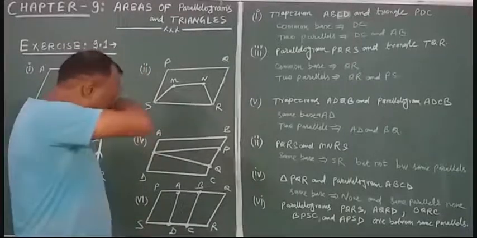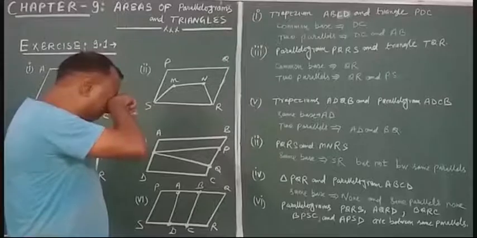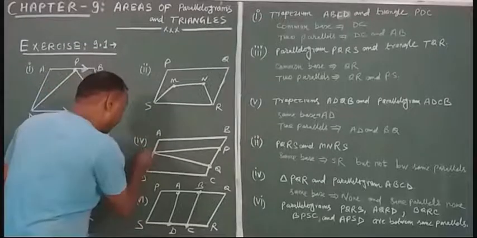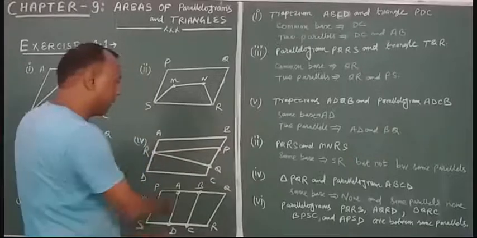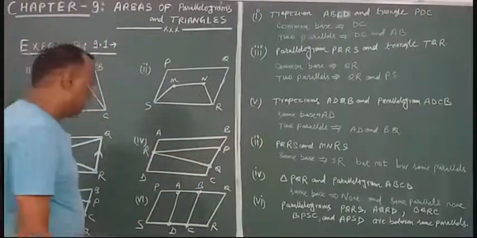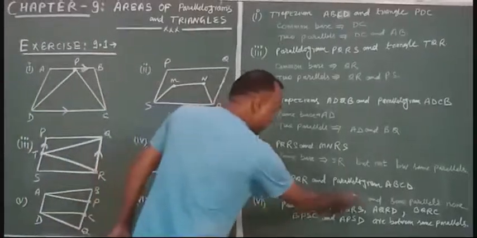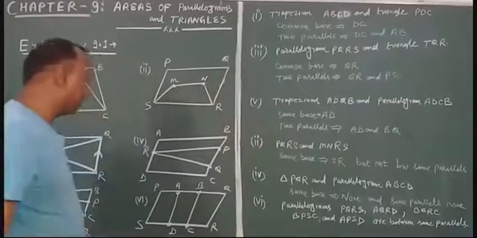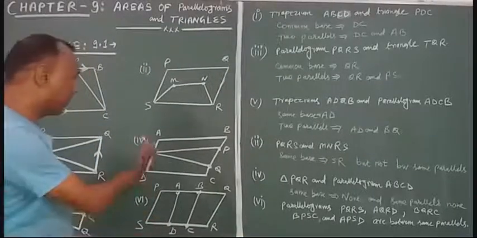This triangle PQR and this parallelogram ABCD, do they have the same base? No. So I have written here the same base is none, and they are between the same parallels. Yes, they are between the same parallels.